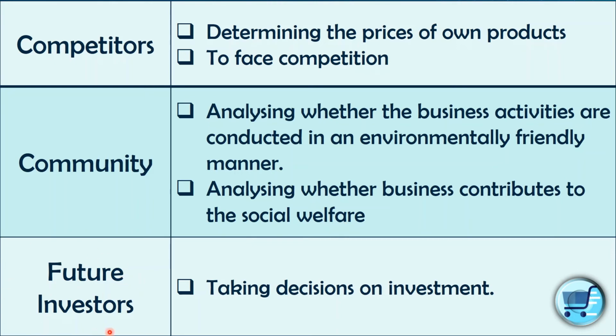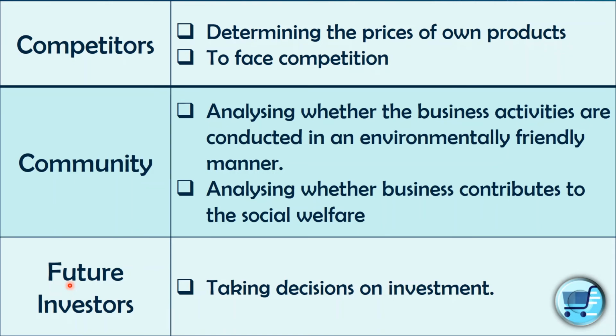So the future investors, also known as potential investors, take decisions on investments. They are those who are interested in investing in a specific industry, not the business, but the specific industry, right?